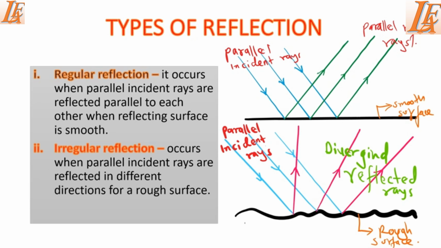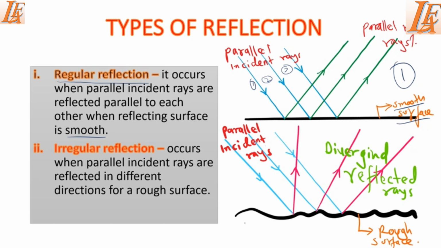Like in this case, in the first diagram, light, which we have three rays, this is the first ray, second ray and the third ray, they are parallel to each other. When they hit this smooth surface in the first diagram, they get reflected parallel to each other and in the same direction. So when light interacts with a smooth surface, it produces what we call a regular reflection. And we define regular reflection as a type of reflection when parallel incident rays are reflected parallel to each other when the reflecting surface is smooth.